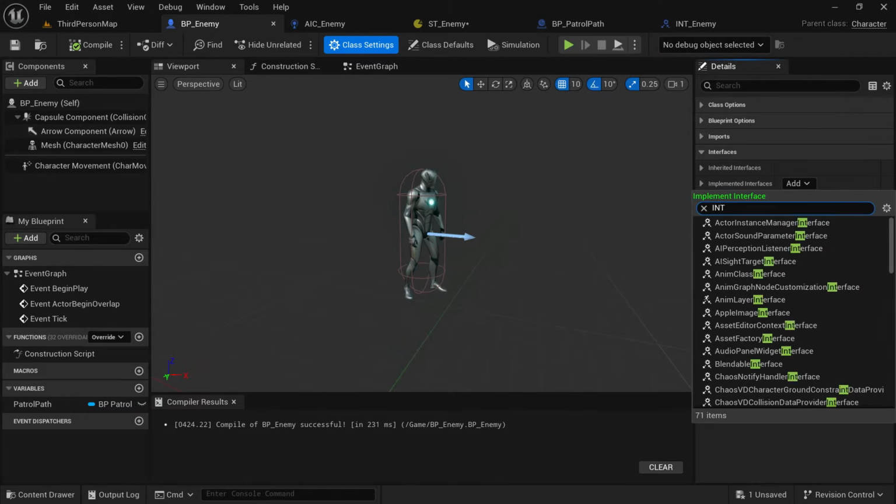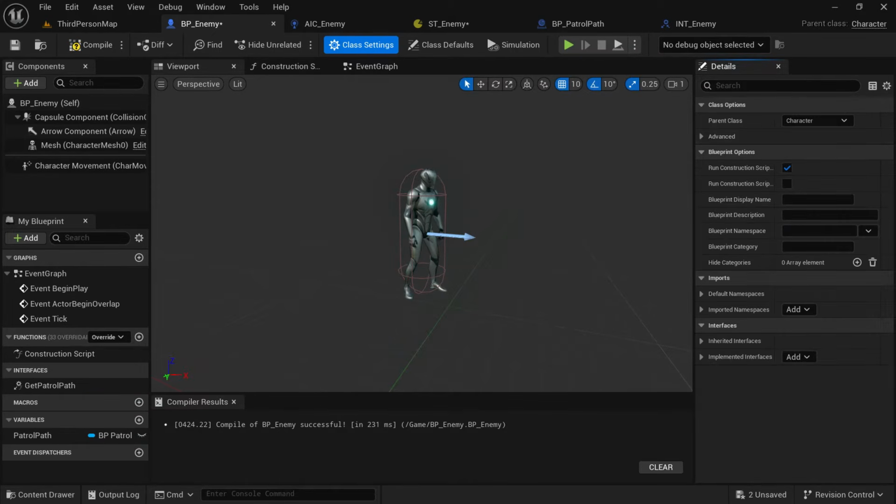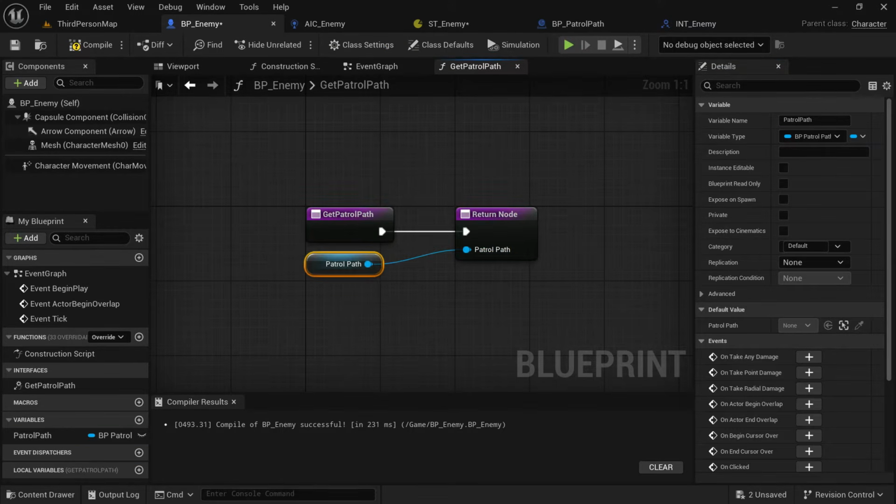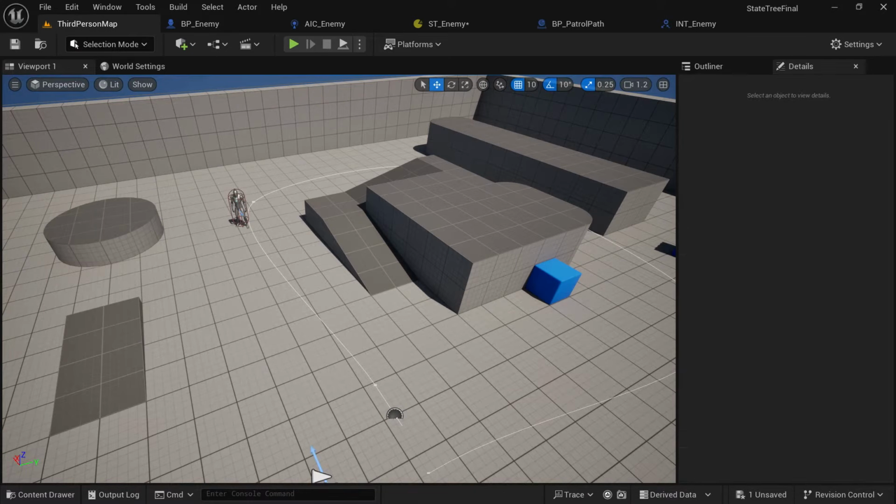Go to the enemy, go to class settings, go to implemented interfaces and add the new interface we just created. You'll see a grayed out function pop up, just double click on that and input the patrol path to the output.